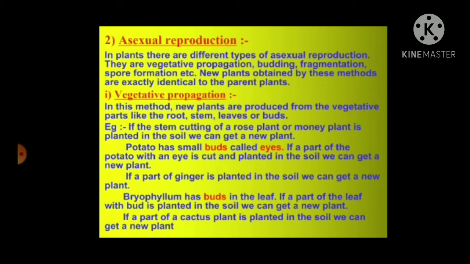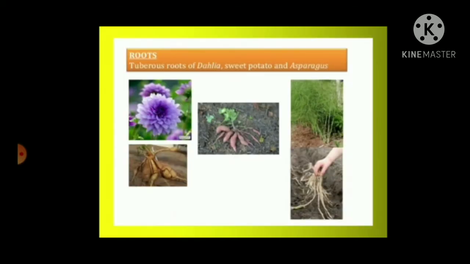In the same way, bryophyllum has buds in the leaves. If a part of the leaf with a bud is planted in the soil, we can get a new plant. If a part of a cactus plant is planted in the soil, we can get a new plant. So this is what vegetative propagation says.